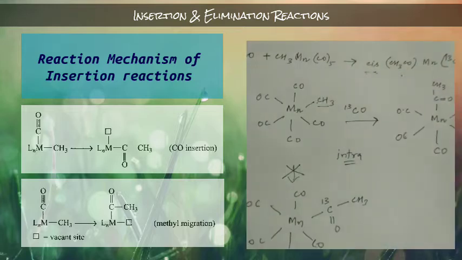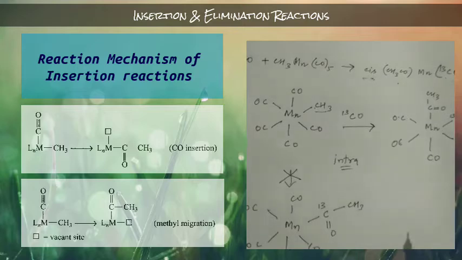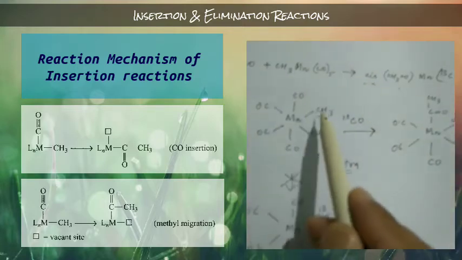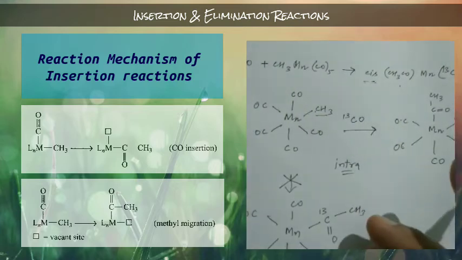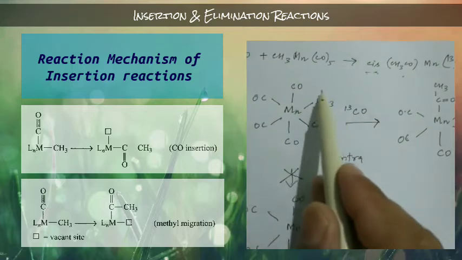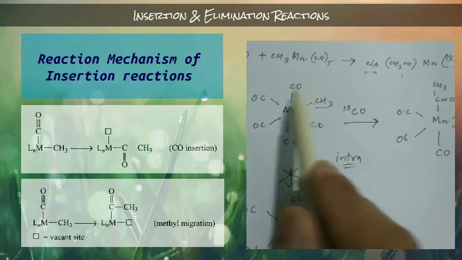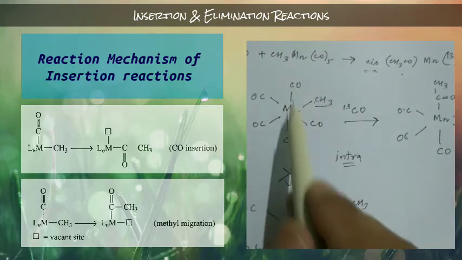Now let us go to the second probable mechanism. According to that mechanism, the CH3 is going to migrate to the carbonyl. This CH3 will migrate, or insert, to the cis carbonyl.